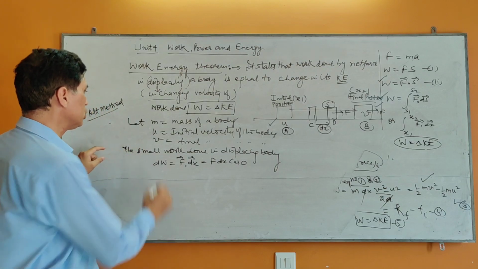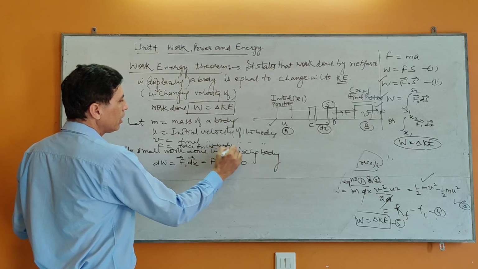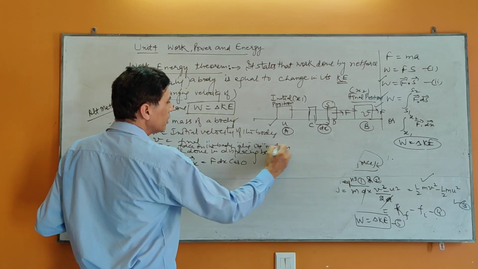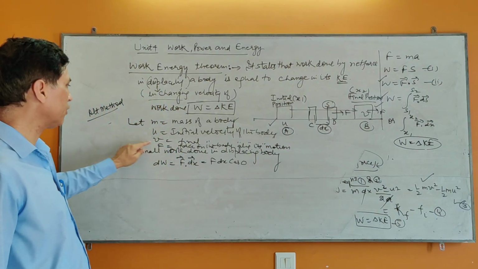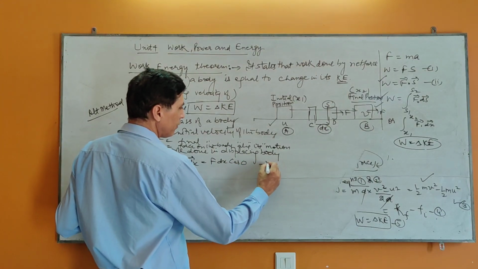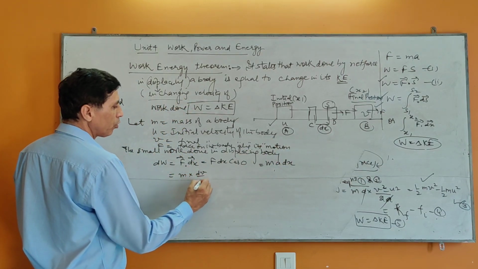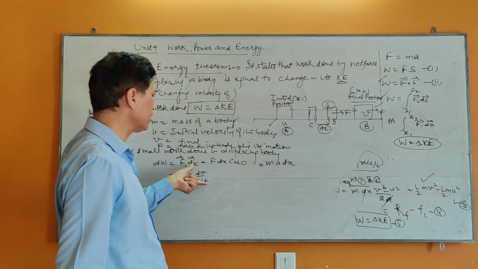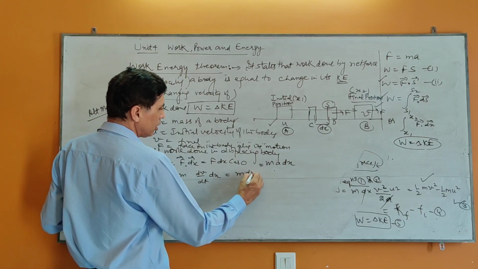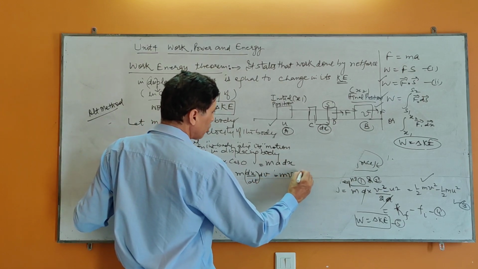We assume that the force on the body is along its motion. In whichever direction the body is moving, the displacement and the force are again in the same direction. F dot dx is F dx. And what is F dx? m a dx. What is a? a is acceleration, which is dv by dt, in differential form, multiplied by dx, or I can rearrange the terms, dx upon dt into dv, and that will become velocity v into dv.